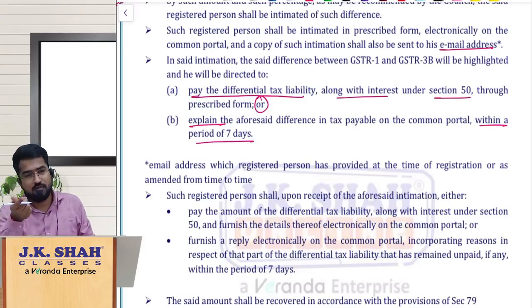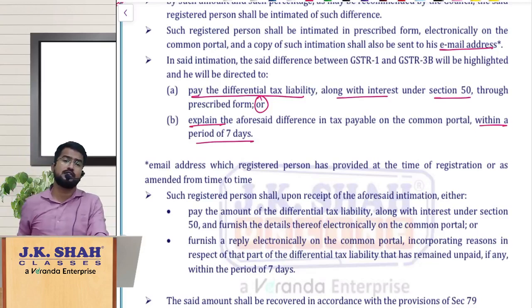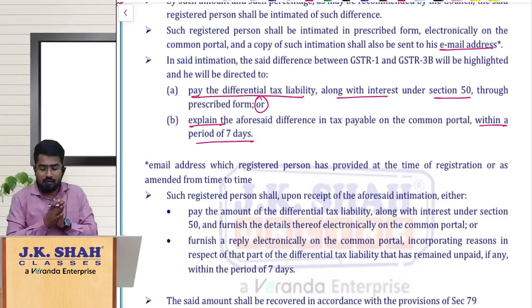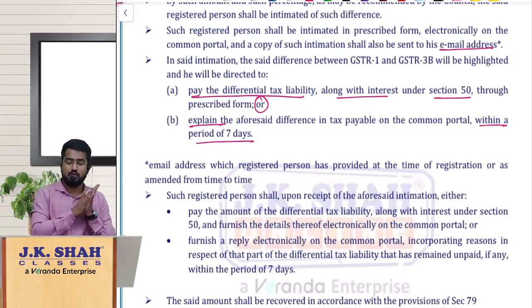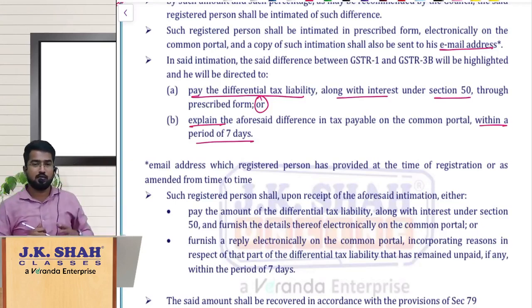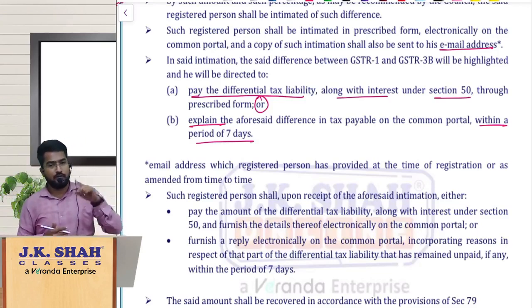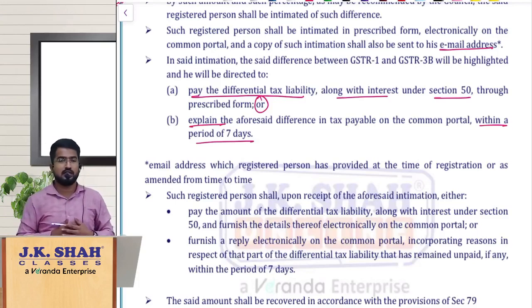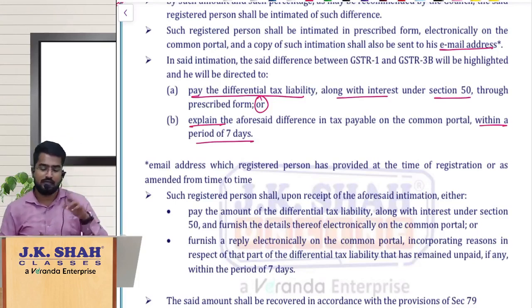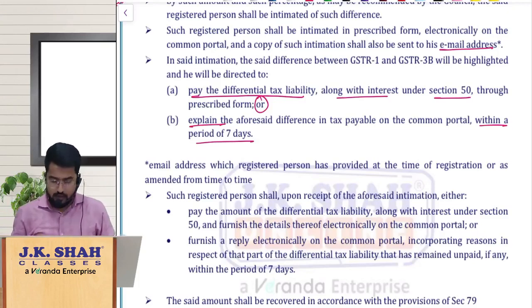Both should say the same thing, but there is a difference. So the common portal will trigger an intimation to you. You should pay the difference amount if it is actually payable along with the interest, or give the explanation within 7 days of why the difference has come, because of any credit notes, etc.